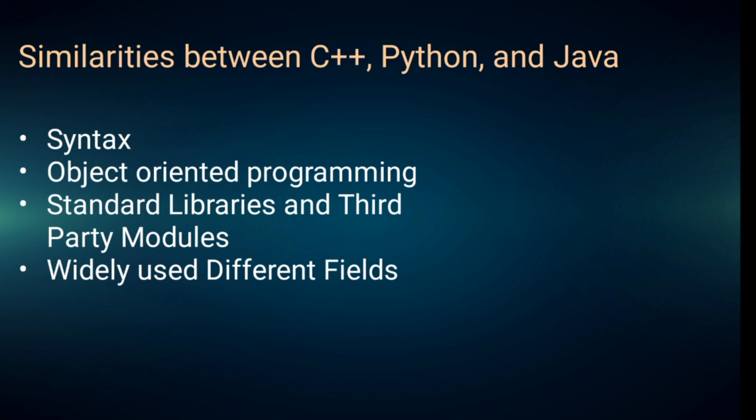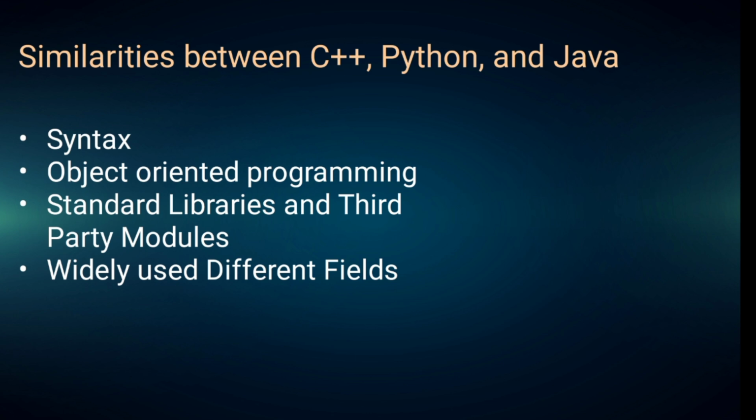Third is standard libraries and third-party modules. Libraries are packages that contain ready-made classes and functions for the user to save time and effort. The three languages use libraries and receive support from communities that update them regularly.